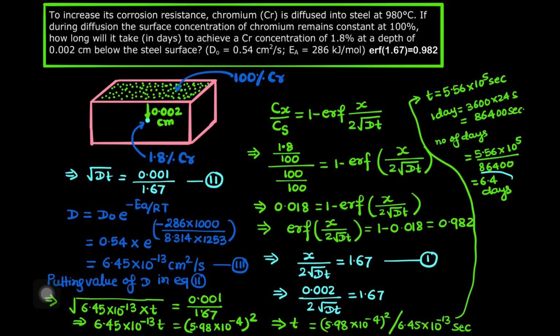So the final answer is 6.4 days. So it will take 6.4 days to achieve the concentration of 1.8% chromium at a depth of 0.002 centimeter. Okay, so that's all about this question.